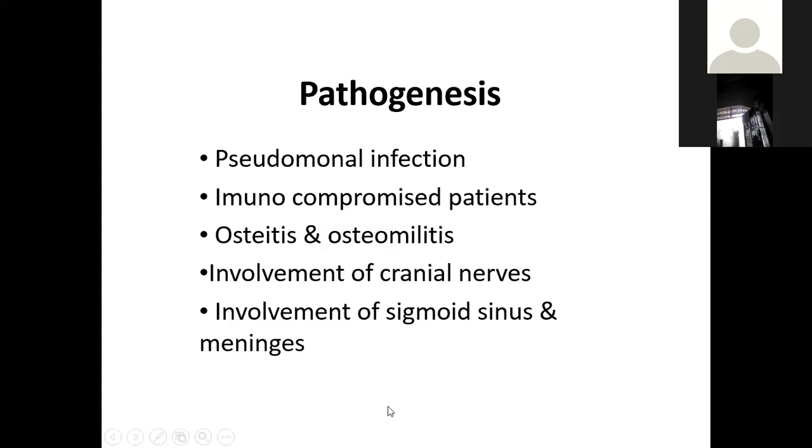So I repeat once again: if it involves the stylomastoid foramen, the facial nerve will be paralyzed. If it involves the jugular foramen, the last four cranial nerves will be paralyzed. If it involves the petrous apex, the fifth and sixth cranial nerves will be paralyzed, giving rise to Gradenigo syndrome. What Gradenigo syndrome is, we will study later. And if it involves the sigmoid sinus, it will cause thrombosis, and the meninges will cause meningitis, which is the most fatal condition.